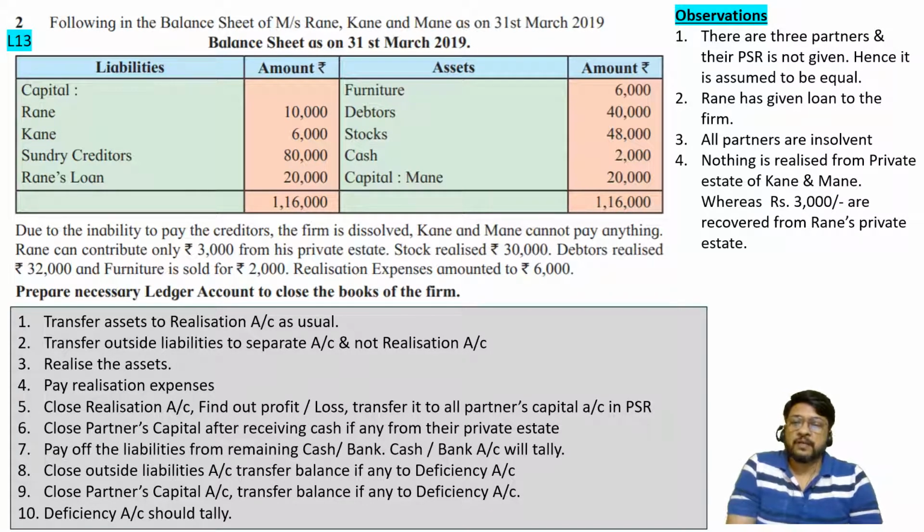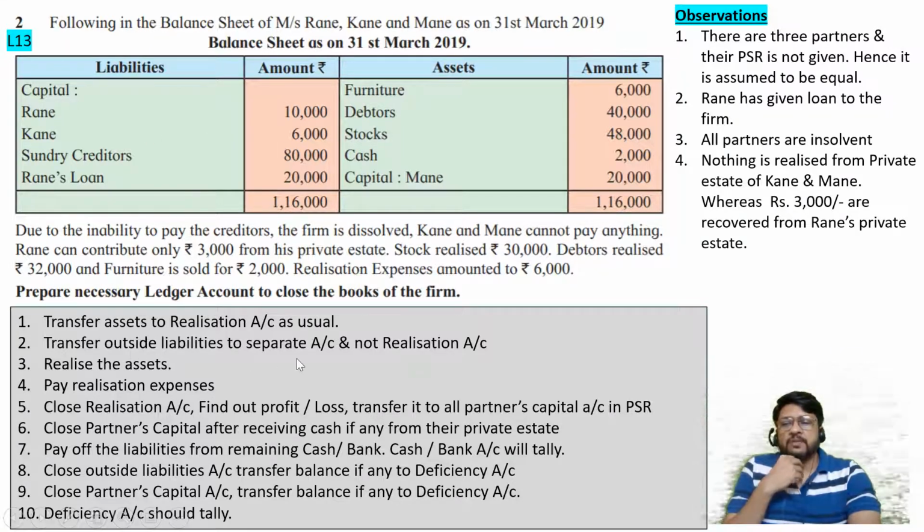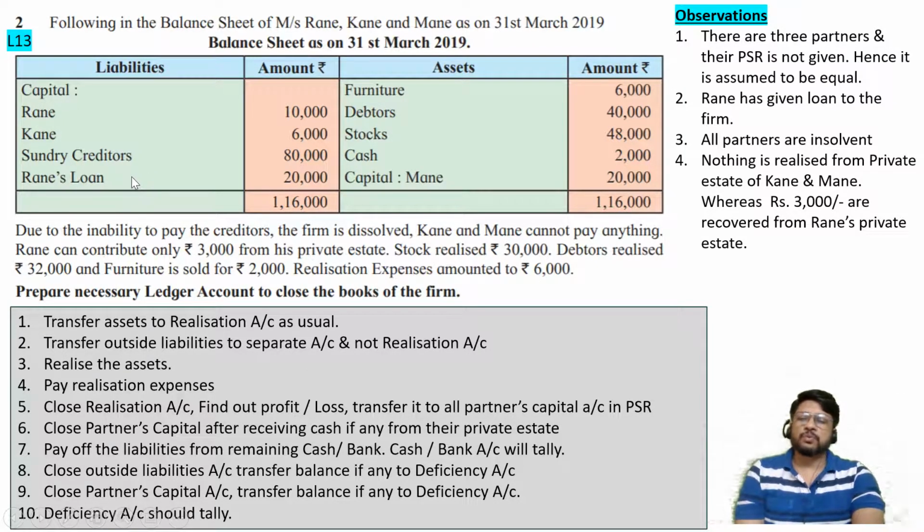Transfer assets to realization account as usual. So all these assets, that is furniture, debtors and stock, will be transferred to the realization account debit side. Cash will be transferred to the cash account debit side. Capital account of Mane will be transferred to the partners capital account debit side, Mane column. Then outside liabilities: transfer outside liabilities to separate accounts and not to the realization account. So we'll have to consider the sundry creditors account and Rane's loan account. Those two accounts will have to be prepared separately, and their balances should not be transferred to the realization account, but to their separate accounts.